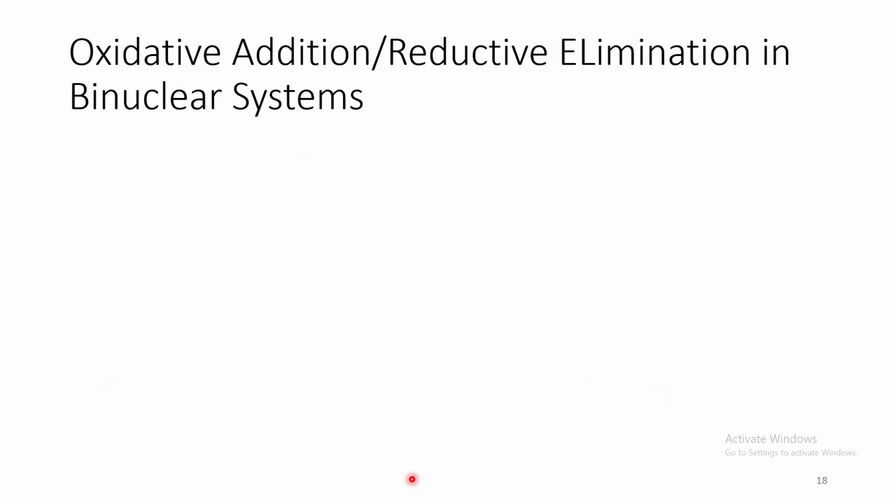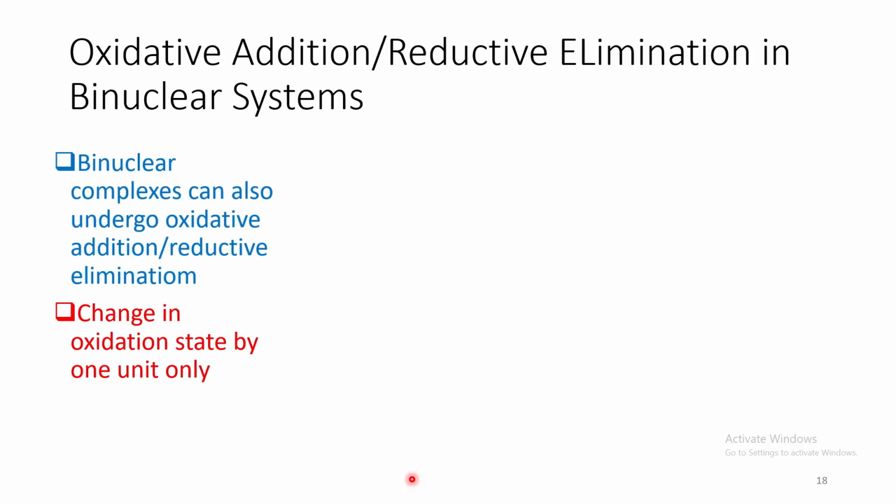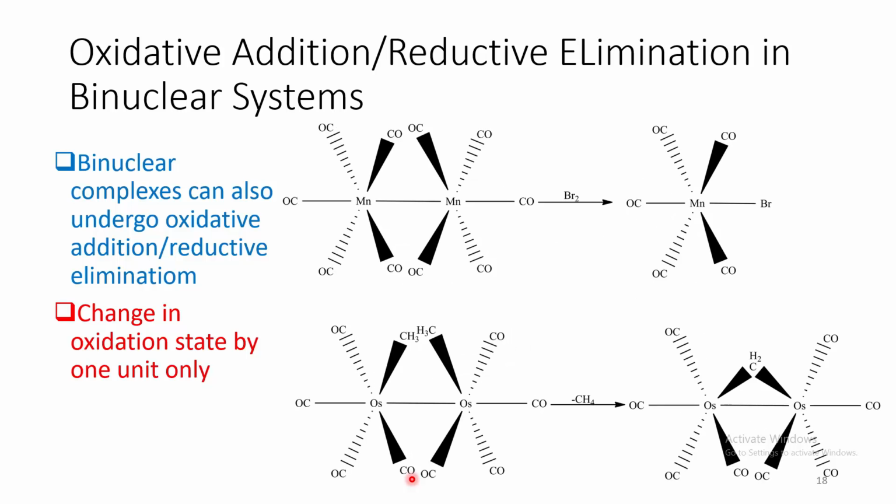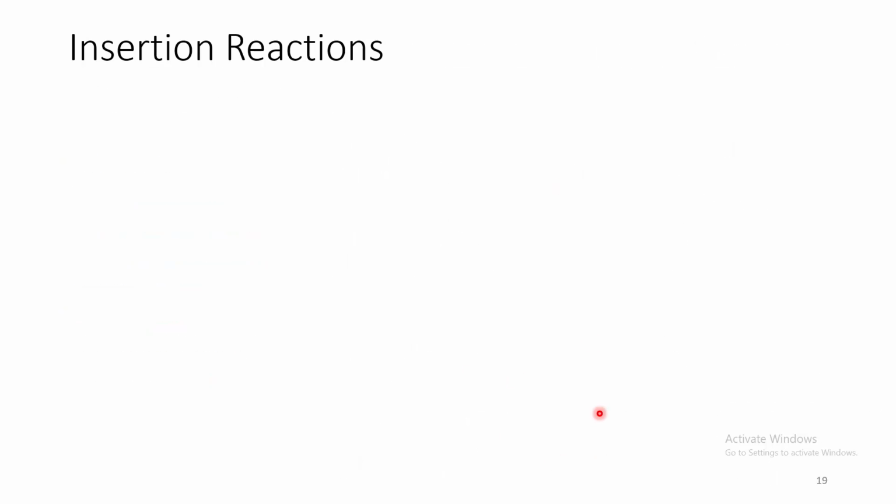Now, like mononuclear systems, they also happen in case of binuclear systems. But in this case, the change of oxidation state is by 1 unit only. So here are two examples. The first one is oxidative addition and the last one is reductive elimination in binuclear systems. Let us move to the next, insertion reactions.